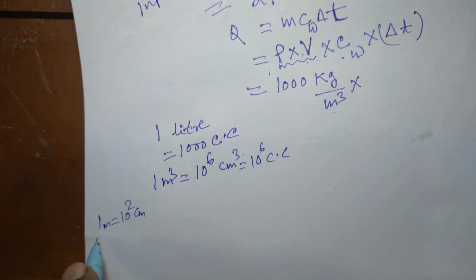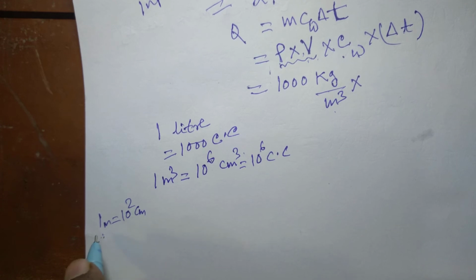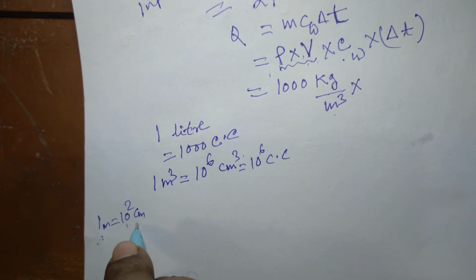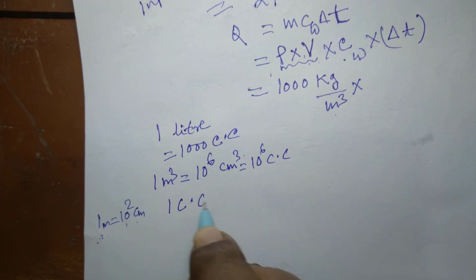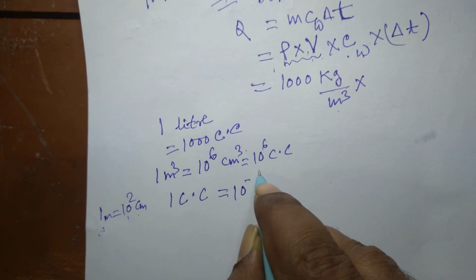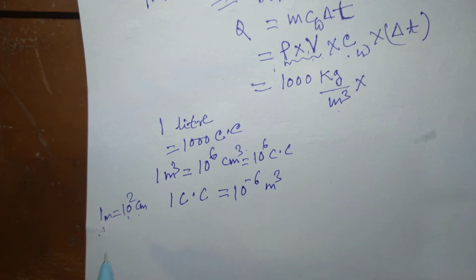On multiplying this 3 times, 1 meter cube is 10 to the power 6 cc. So 1 cc will be 10 to the power minus 6 meter cube.